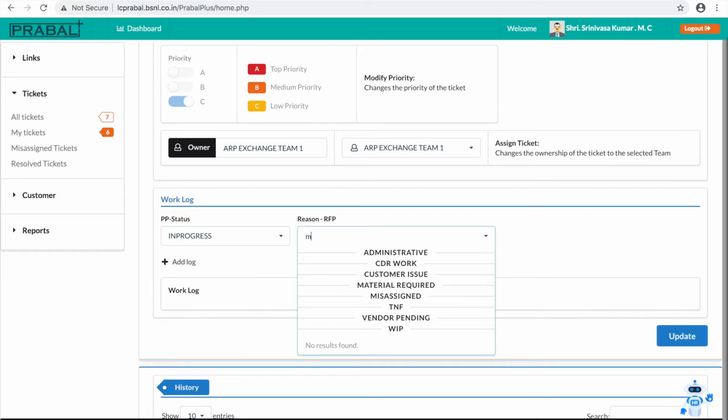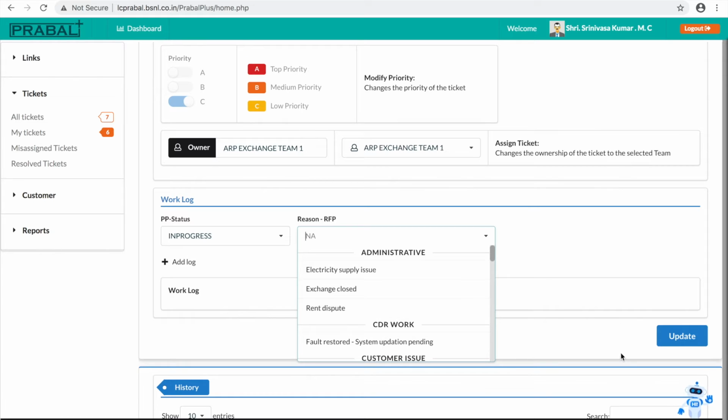It may be an administrative reason, or it may be a CDR unable to close, or it may be a customer issue, or some material is required for you, or the ticket is misassigned. That means this ticket does not belong to you, or it is technically not feasible. You cannot solve the problem. Then it is pending due to vendor reason, or if you start working, you can put the work in progress. Okay.